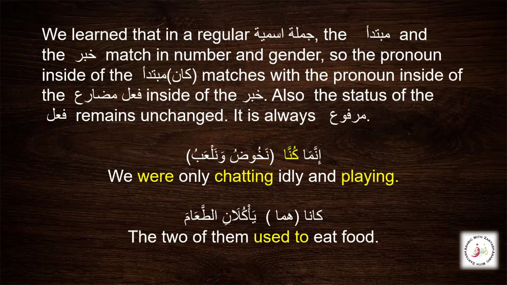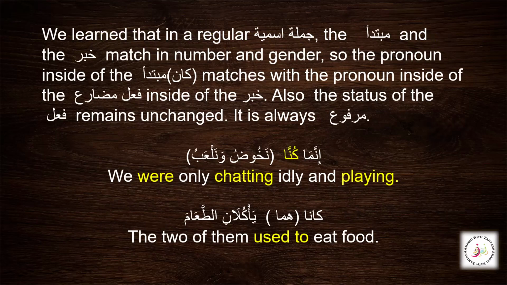Another thing that we are going to remember is the matching in gender and number. Just like in jumla ismiya, the mubtada and the khabar must agree in number and gender.